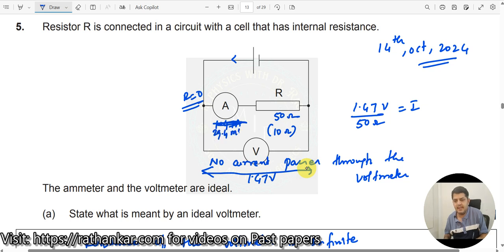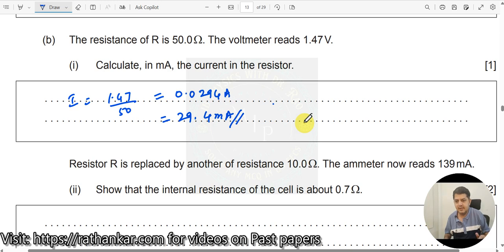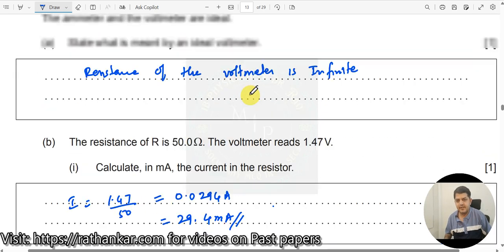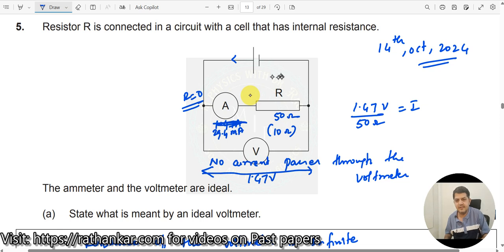29.4 milliamperes was the current here. But when you reduce the resistance, what will happen to the current? The current will be more, right? Are we finding this in the question? Of course, we are finding this. This is 139 milliamperes. Show that the internal resistance of the cell is about 0.7 ohms. Show that the internal resistance of the cell, which means what is the resistance here?